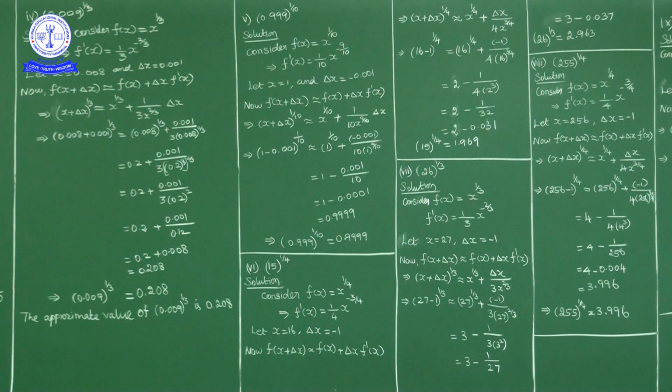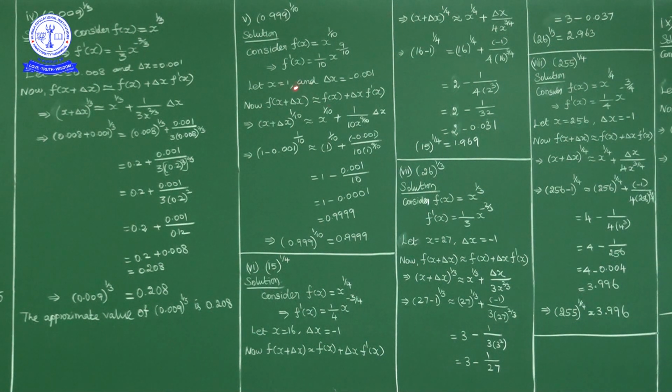Now what is x and what is delta x? Here we have a 10th root, so I will consider a number close to 0.999 whose 10th root is easy. I will consider x as 1. So 1 power 1 by 10 is 1 only, no? So x is equal to 1. Then delta x becomes minus 0.001. X plus delta x is 1 minus 0.001, which is 0.999.